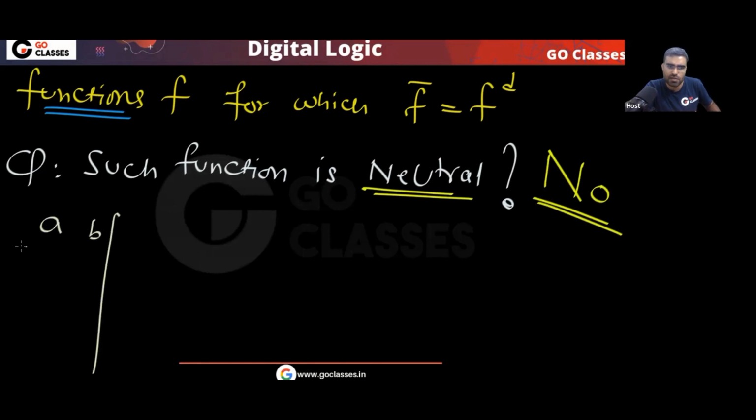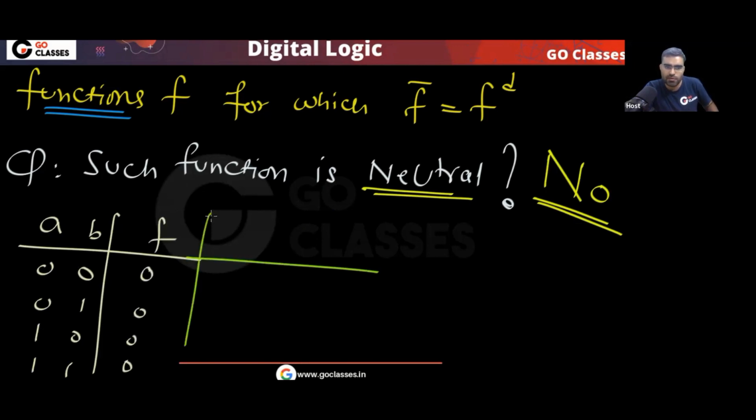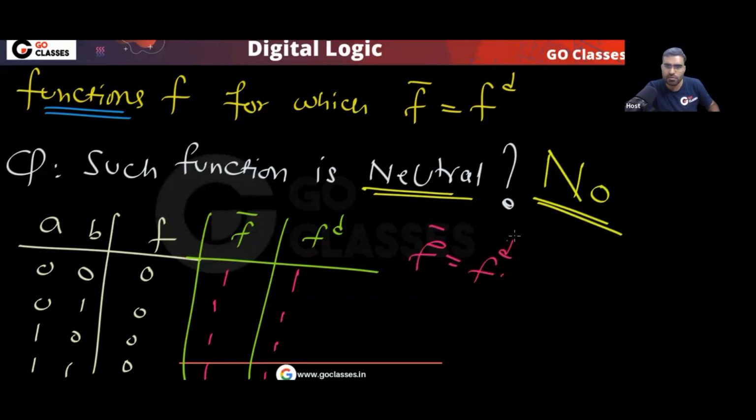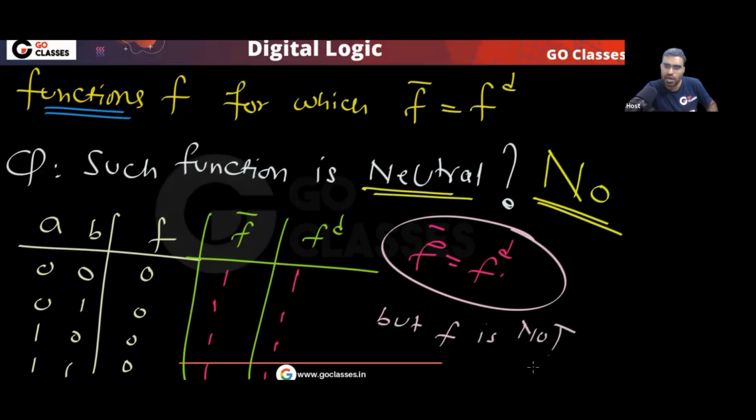Consider this function. Let me give you this function: 0, 0, 0, 1, 1, 0, 1, 1. Consider this function, all 0. Tell me what will be the dual and what will be the complement. See, the complement will be this. Dual will also be this. So can you notice f complement is same as f dual? But f is not neutral. Yes or no? F is not neutral.